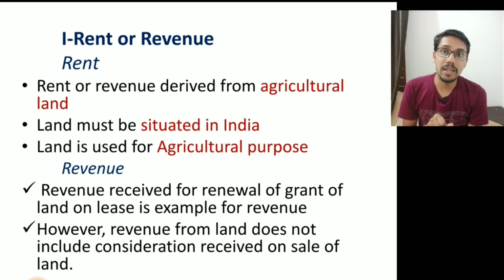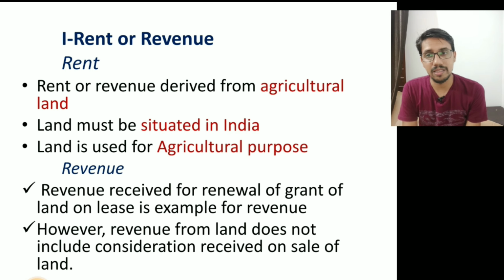Rent will become agricultural income only if it satisfies these conditions: the rent or revenue must be derived from agricultural land, the land must be situated in India, and the land is used for agricultural purpose. The rent may be either cash or in kind, not a problem.